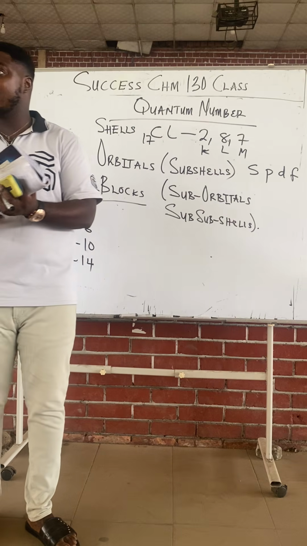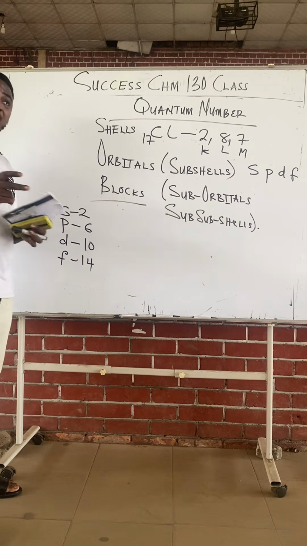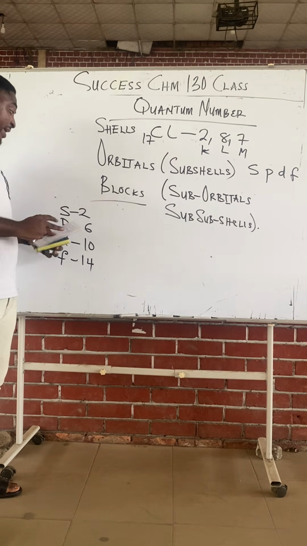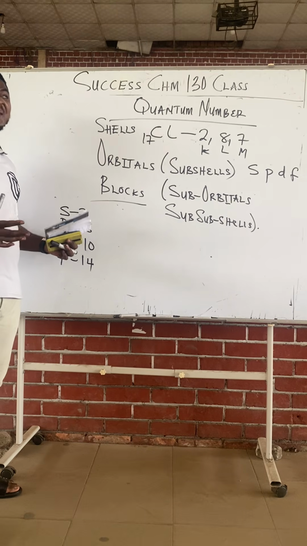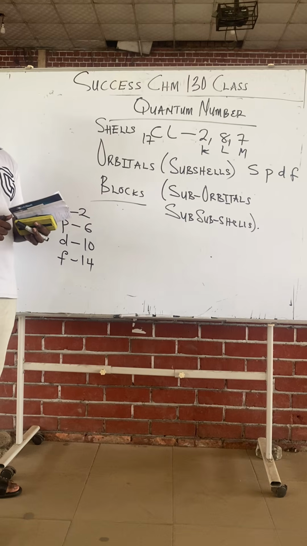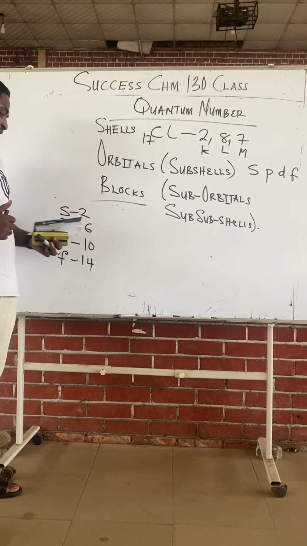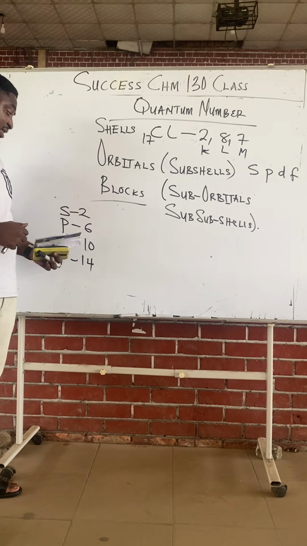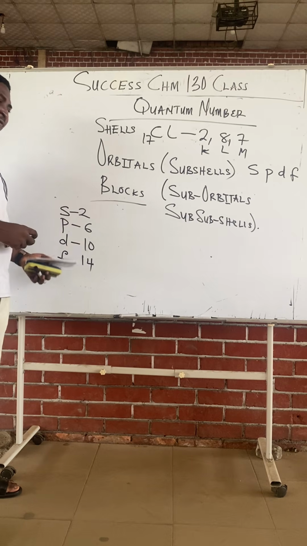Orbitals have the number of electrons they can take at maximum. Class, it doesn't mean that if you put 1 here, it won't enter, but it's not going to be happy. 2 is the optimal number of electrons that will make S say, okay, we are good. P is 6, we are good. D is 10, F is 14.